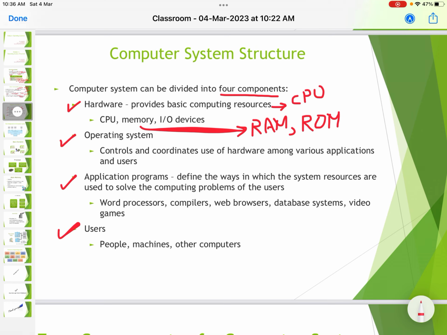So CPU, memory, IO devices come under hardware. Operating system controls and coordinates the use of hardware among various applications and the users. So it is coordinating the hardware with the user applications.